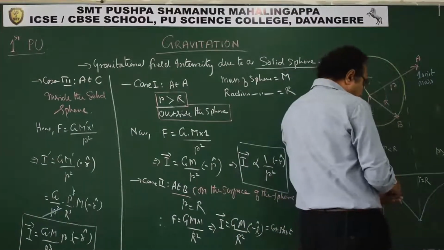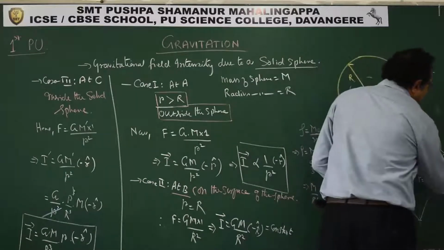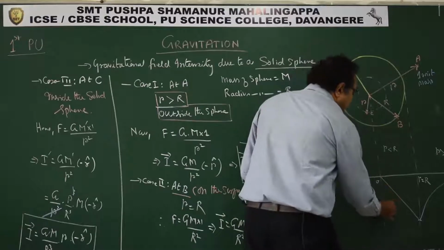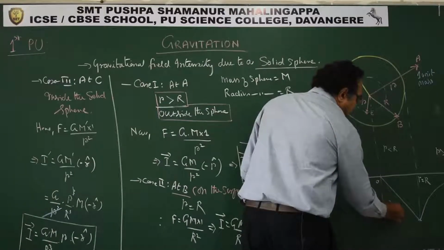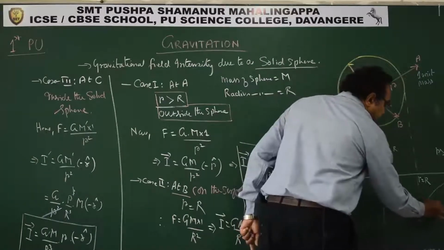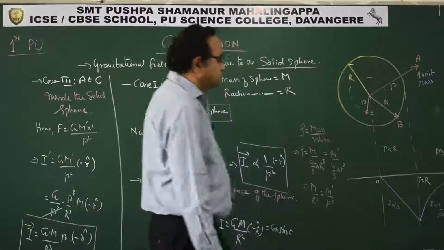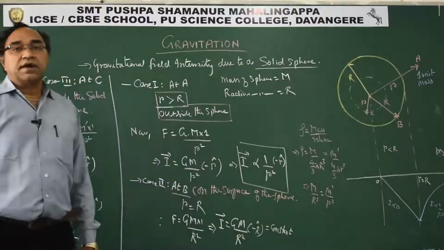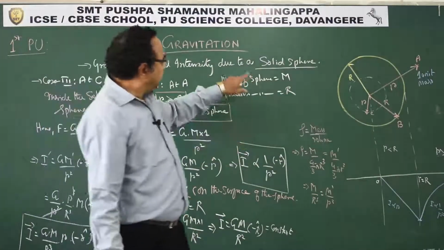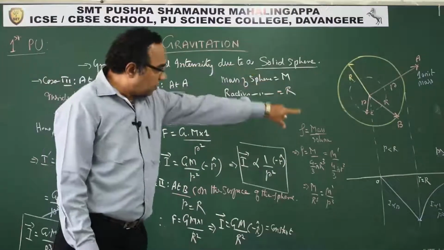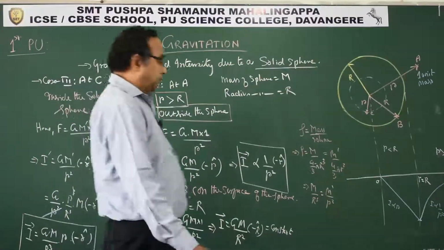So here intensity is directly proportional to r, and here intensity is inversely proportional to r square. This is exactly how the graph of intensity of gravitational field for a solid sphere would look.